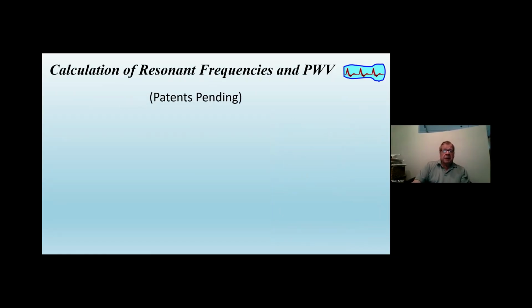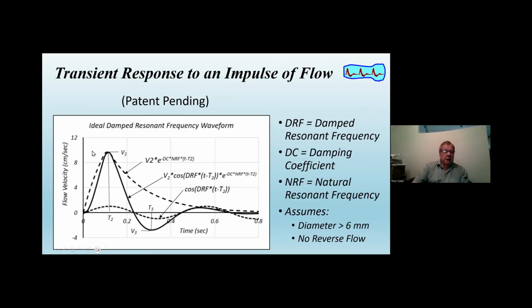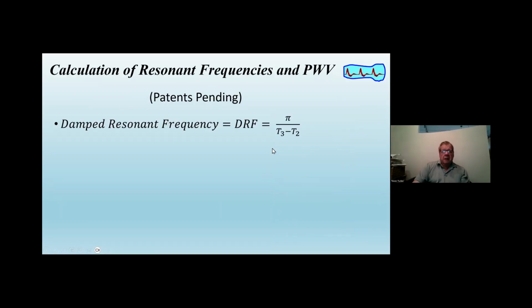So the calculation now of these values: the damped resonance frequency is related to the time between the, I'll go back one slide here, the peak of velocity at systole, which is V2. The peak of overshoot is at V3 and time T3. So the damped resonance frequency is given by the relationship between the time difference between the two systole and overshoot peaks.